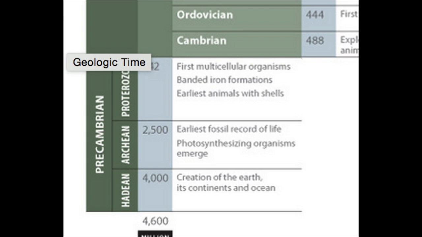In fact, the first part of Earth's history is known as the Precambrian period. The Precambrian period ranges from the beginning of Earth up until the appearance of multicellular organisms. Within it, there are three eras: the Hadean era, the Archean era, and the Proterozoic era.